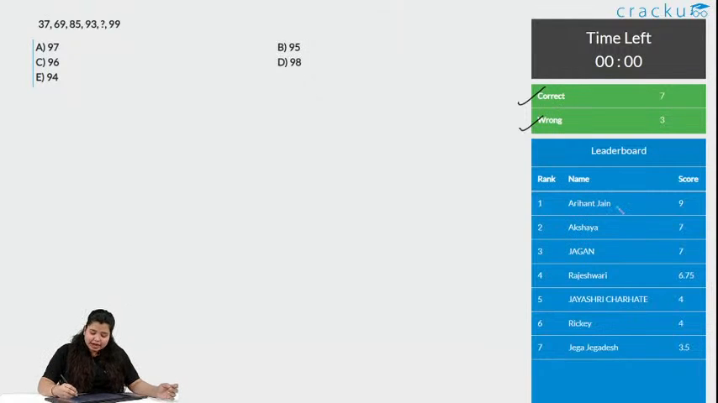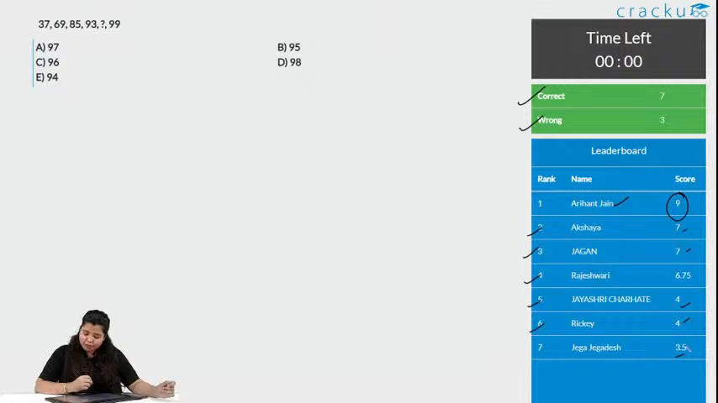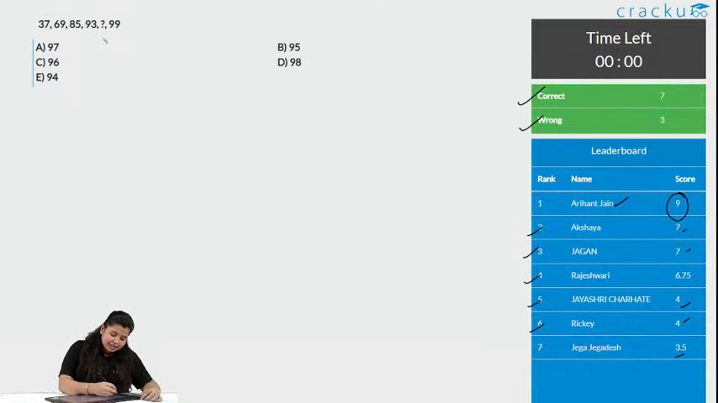Till now, Aryant Jain is with the perfect score of 9 out of 9. Then come Akshaya and Jagan with the same score, 7. Then Rajeshri with score 6.75, then Jayasri and Ricky with the same score 4, and then Jigat Jagdish with score 3.5. Come on people, but first, let's see the solution for this question.